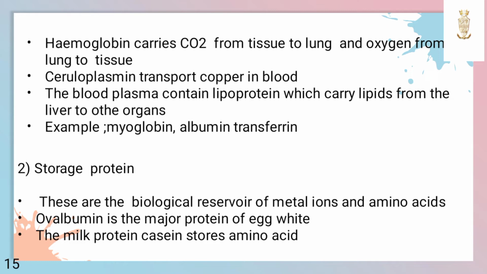Next is storage proteins. These are the biological reservoir of metal ions and amino acids. Albumin is the major protein of egg white. The milk protein casein stores amino acids.